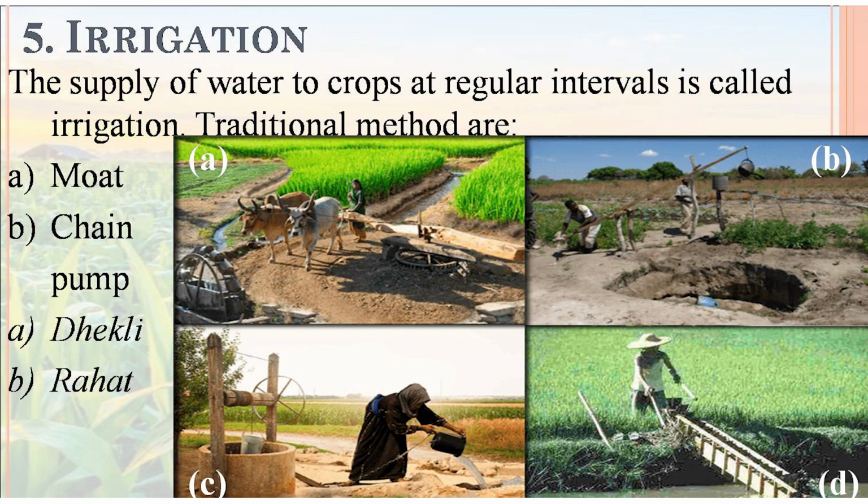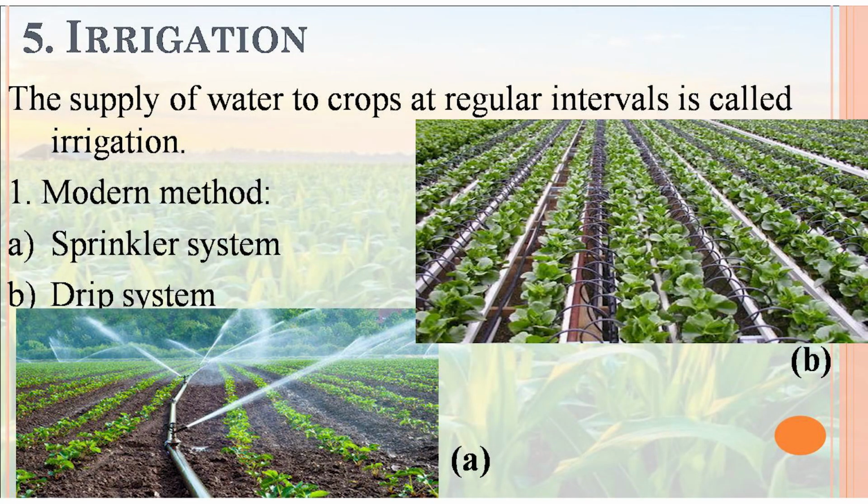These were the traditionally followed irrigation methods in India. Now, as we know, there is scarcity of water on earth because of the increase in population. So we require conservation of water, and we also require irrigation methods for the crops. How can we manage both things? We can manage both by the modern methods of irrigation: the sprinkler system and the drip system.